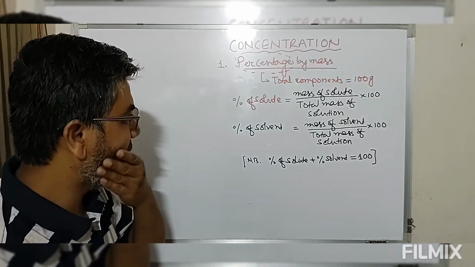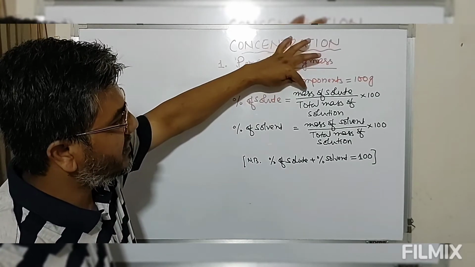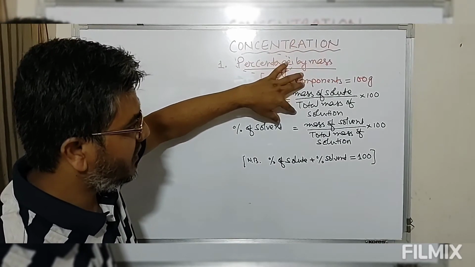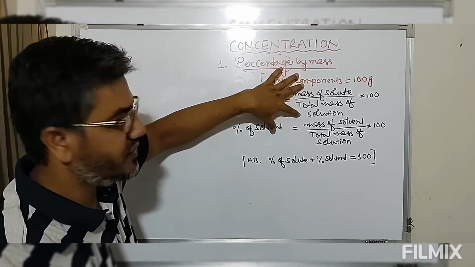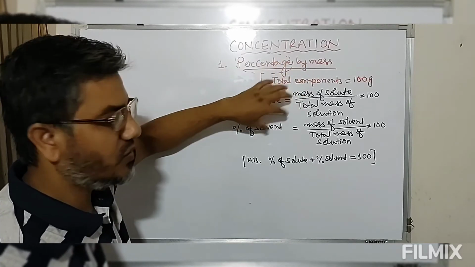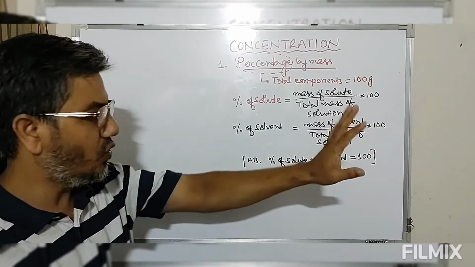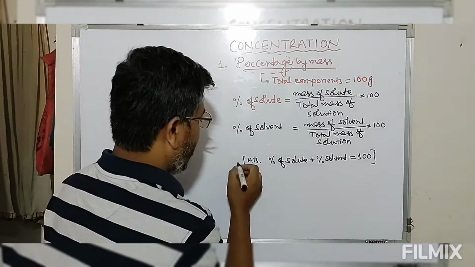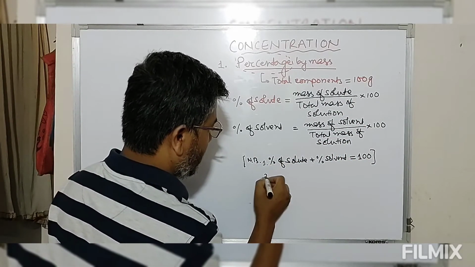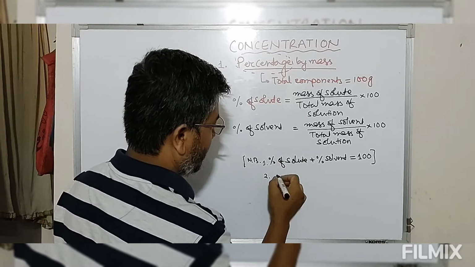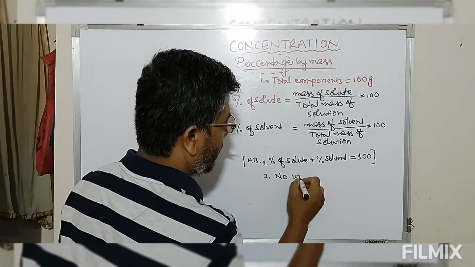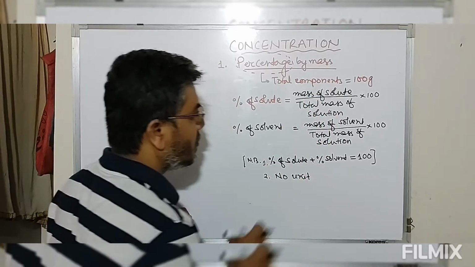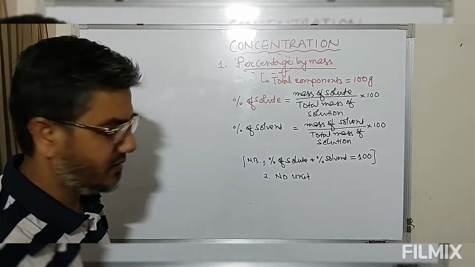Now if you look at this definition of percentage, numerator is mass, denominator is mass, so we are having a ratio of mass, so this percentage will not have any dimension. No unit, because we are having a ratio of two masses.